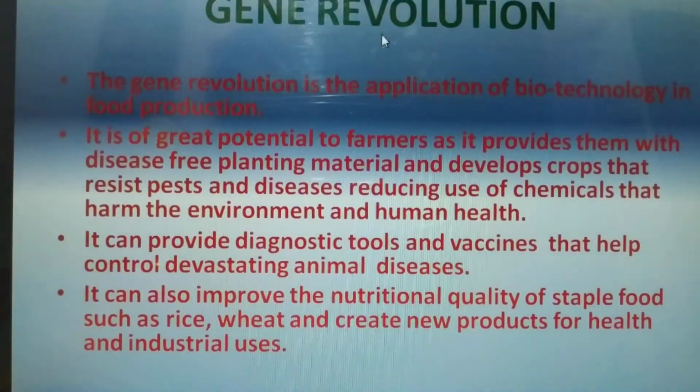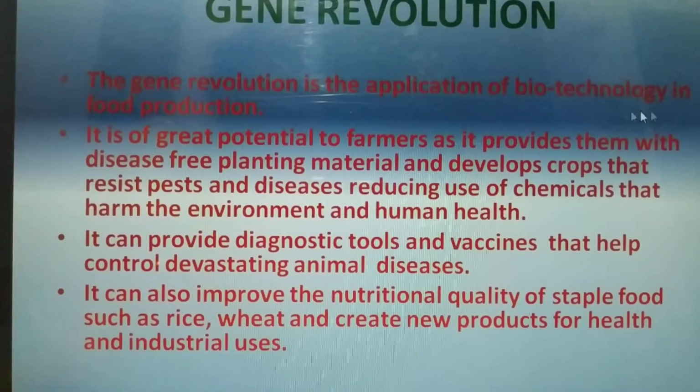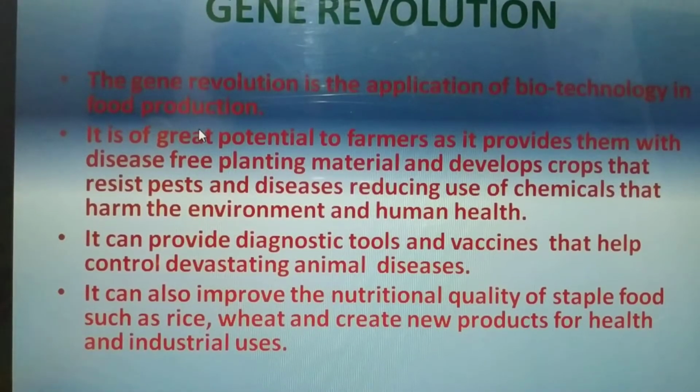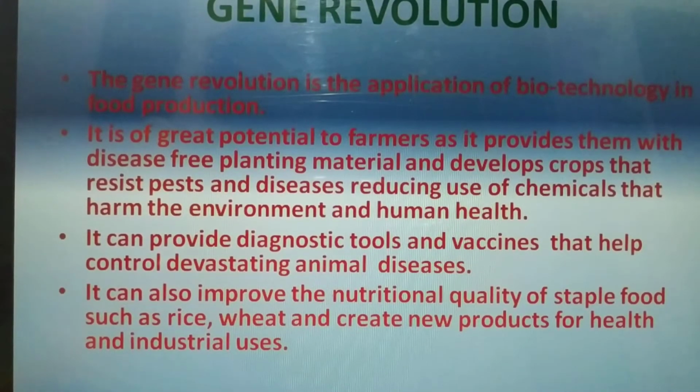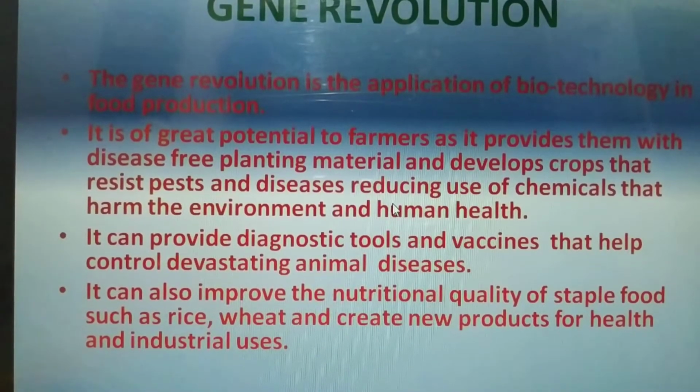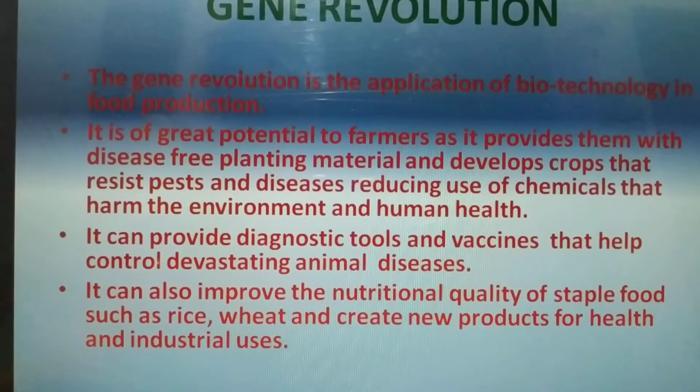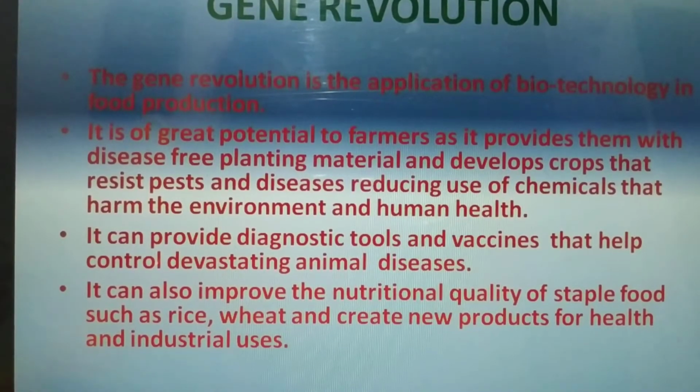Next comes the gene revolution. Gene revolution is the application of biotechnology in food production. Using biotechniques in food production is called gene revolution. It is of great potential to farmers, providing them with disease-free planting material and developing crops that resist pests and diseases. Also, chemical inputs are used that do not harm the environment.